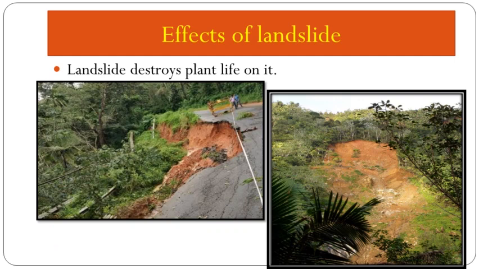Next, landslide destroys the plant life on it. With the soil or the rocks, the plants also come down a slope. That means there is a total destruction of plant life due to the landslide. So these were all the effects of landslide. Student, in this video we have seen what a landslide is, its causes and effects, and that due to a landslide a lot of life and financial loss takes place. These are very dangerous types of disaster for the ecosystem and for human life.